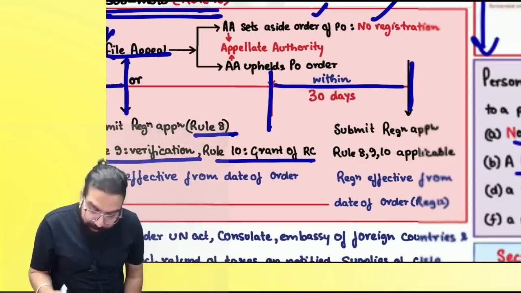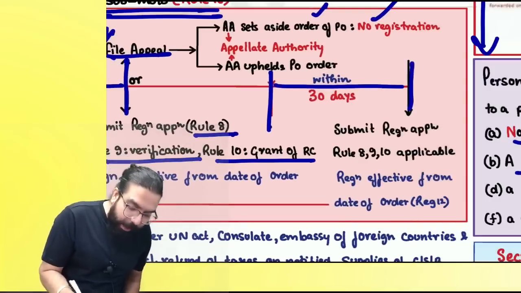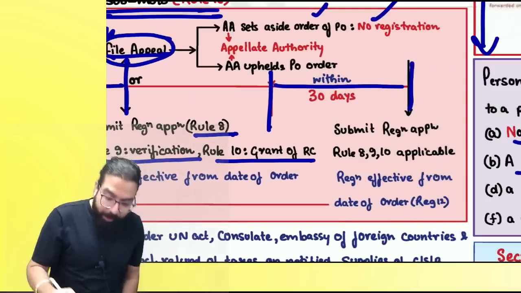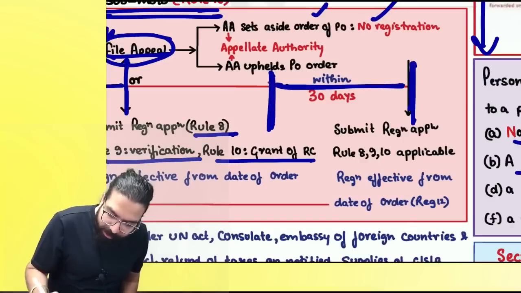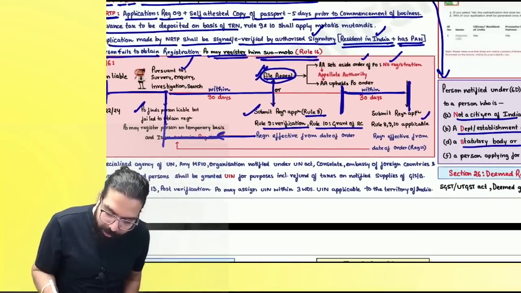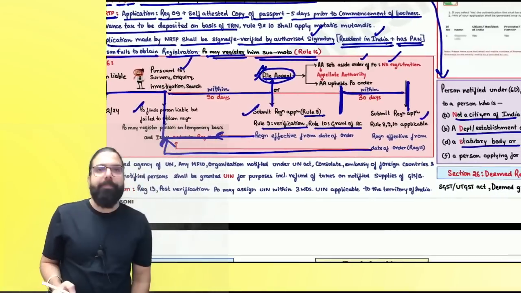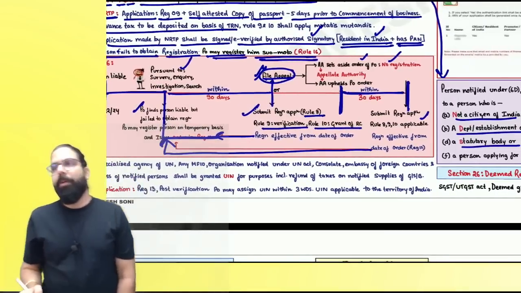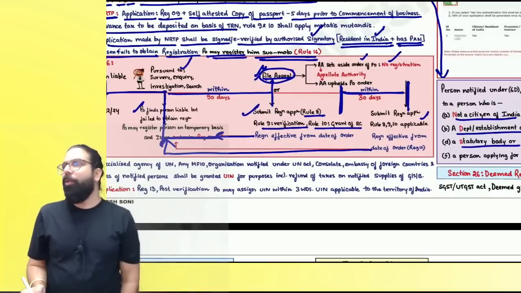Are we clear? Sir, I went for an appeal and appellate authority told, hey, take registration. Then I will go ahead and apply. And once registration is granted to me, then also registration will be effective from which date, everyone? GST REG 12. Are we clear, everyone? Can we go ahead, everyone?